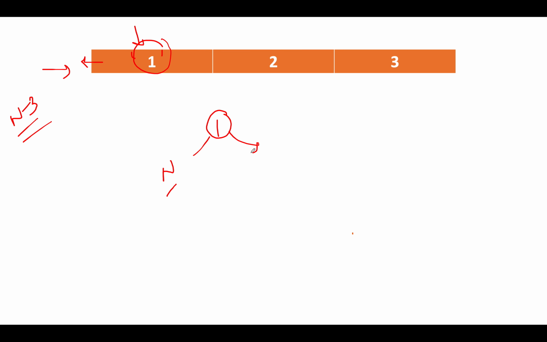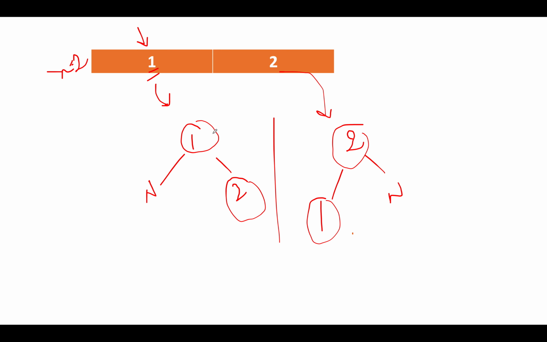What is the possibility for its right child? For the right child, the possibility is the total number of trees that are possible using 2 and 3. So using 2 and 3, the unique trees we are talking about, we can use the value from the previous computation for the size 2.